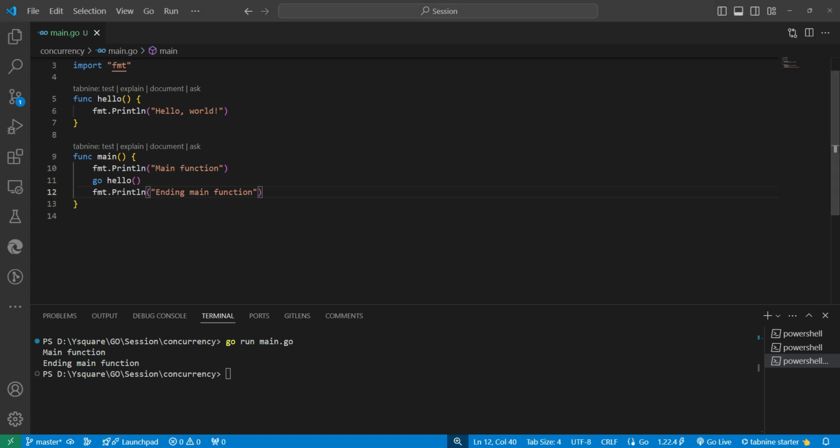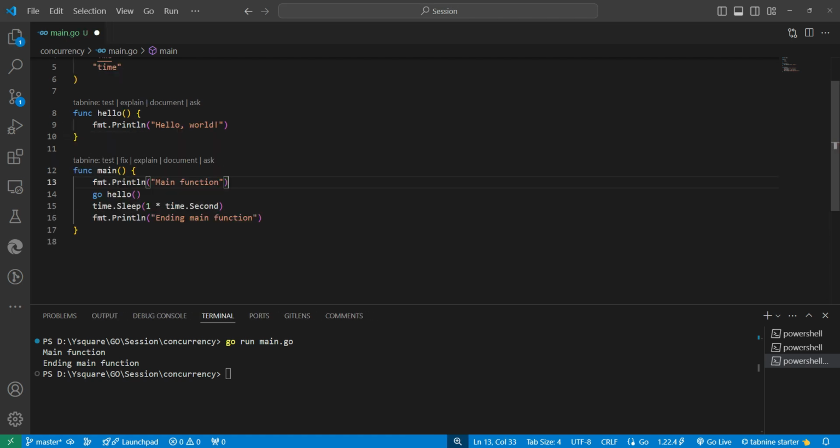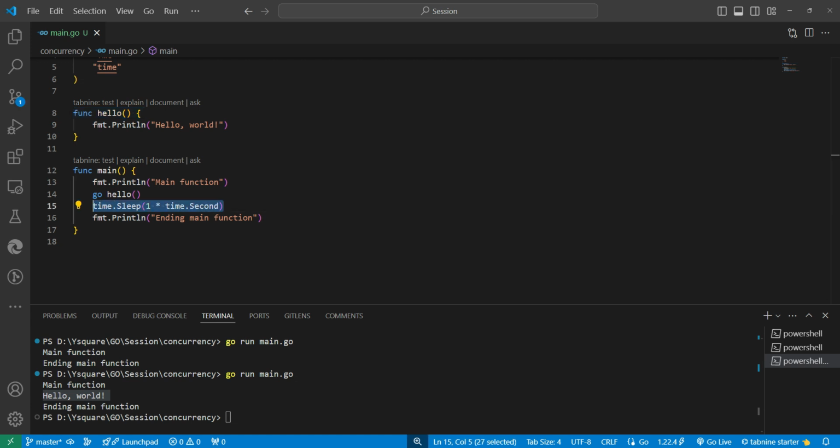So guys, we need to stop the main program. Right now, to stop the main program, I'm using the timeout only. Over here, we will pause for 1 second. So we know that in that 1 second, this execution will definitely be done. So we can see hello world is coming, and that is coming from the goroutine. Okay. So we just need to pause the main thread, or you can say the main goroutine. Okay. So this is the way we will work.